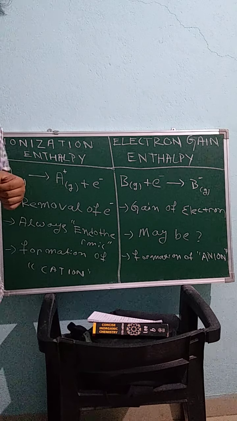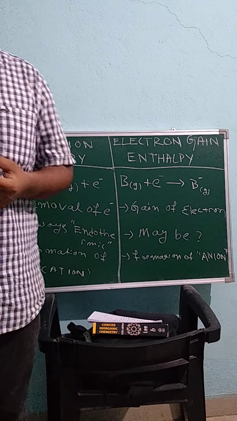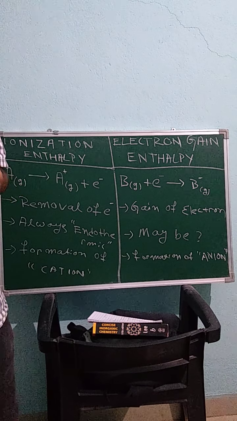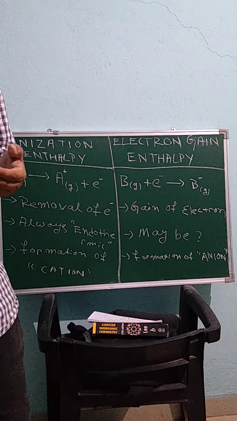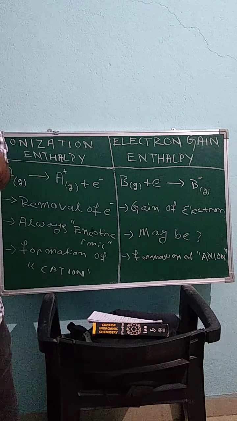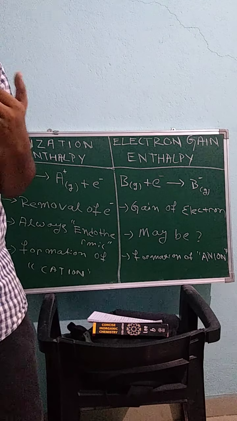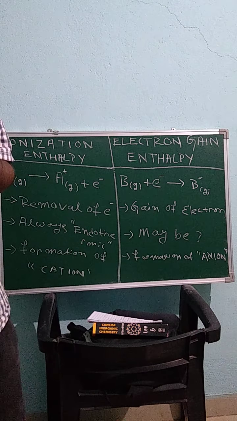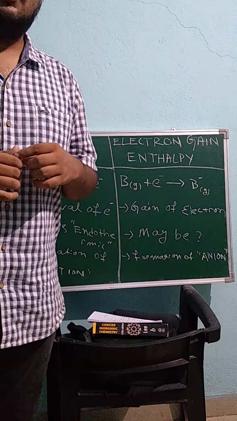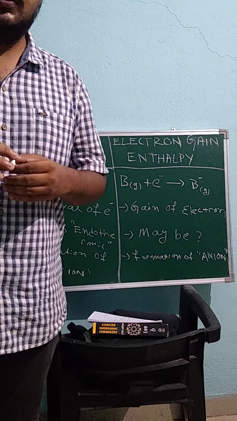So the first one is ionization enthalpy, and the second one is electron gain enthalpy. So what do you mean by the term enthalpy? If you remember your class 9 or 10 chapters where we studied the internal energy or the heat energy of the system in thermodynamics, don't worry if you haven't studied it in class 9 or 10. There is a separate chapter in physics in 11th class and also in chemistry that we will study. But for now, just understand that the word enthalpy represents the internal energy, or you can say precisely the internal heat energy of the system.